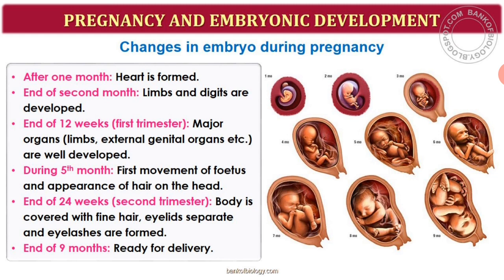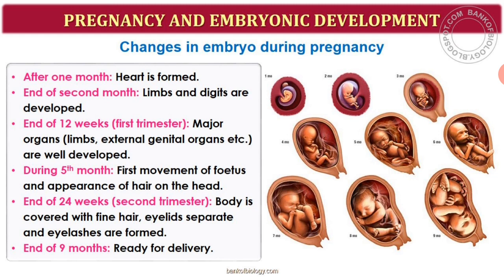Then at the end of the second month there is development of limbs and digits. Then at the end of the 12th week, that is the first trimester, after 3 months, majority of the organs like limbs and external genitalia are well developed. Then during the 5th month you can see the first movement of the fetus and the appearance of hairs on the head of the baby.